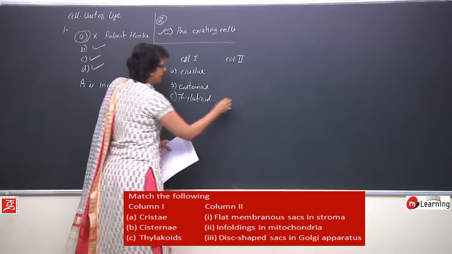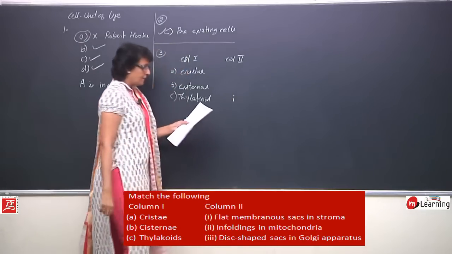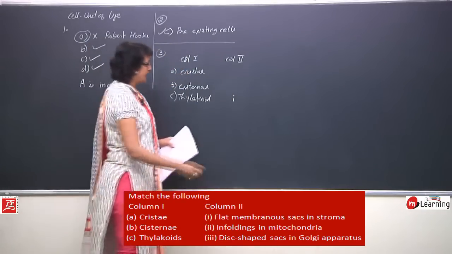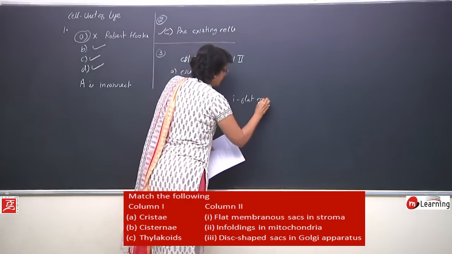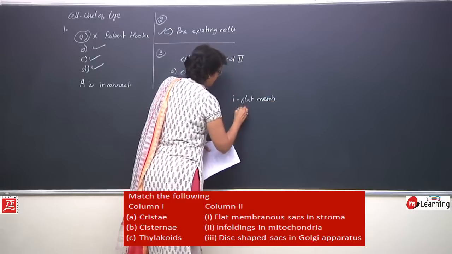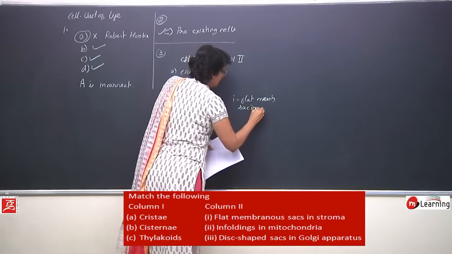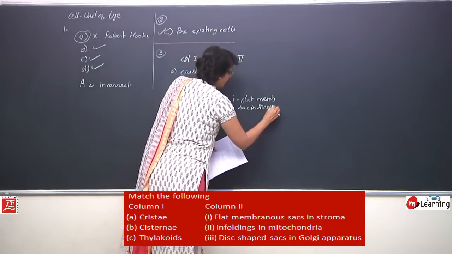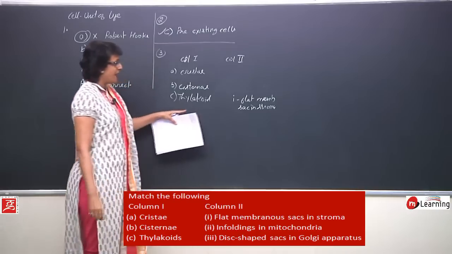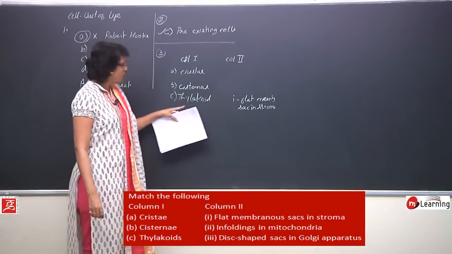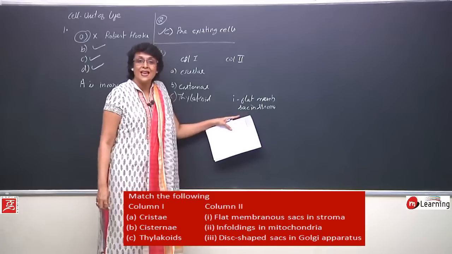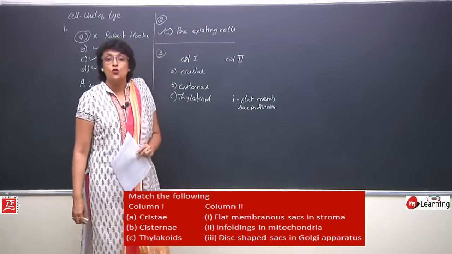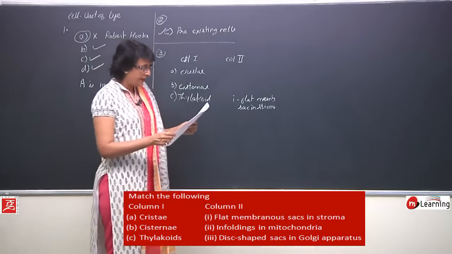So this, flat membranous sacs in stroma, would be matching with thylakoid. Thylakoids are flat membranous stacks which are found in stroma of chloroplast.